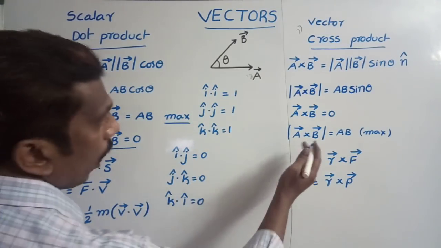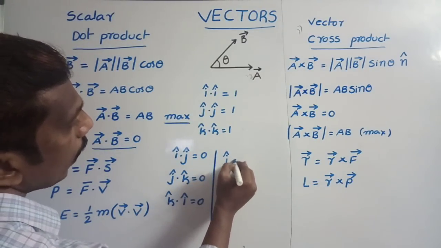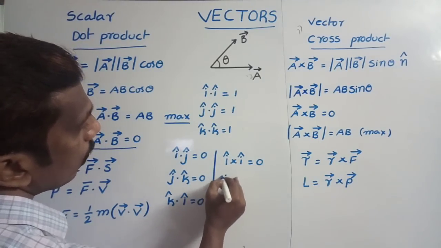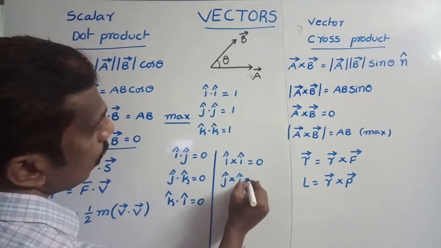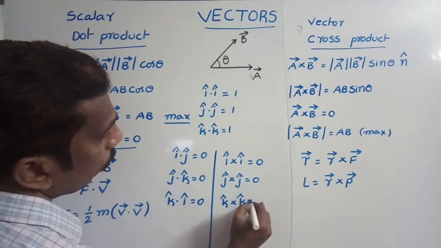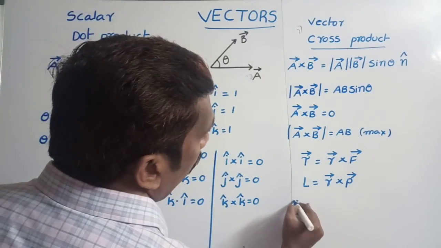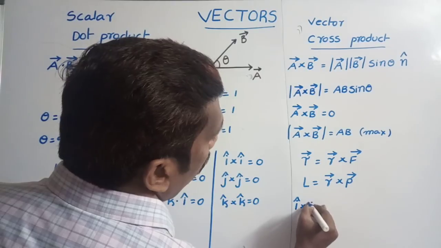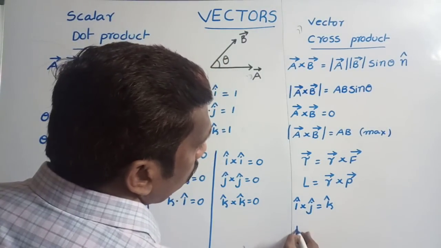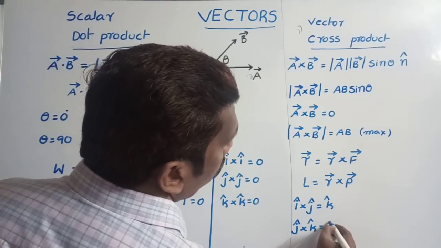In same way, how to find cross product? In case of cross, i cross i is equal to 0, j cross j is equal to 0, k cross k is equal to 0. But we can say i cross j is equal to k. Next order, j cross k is equal to i.